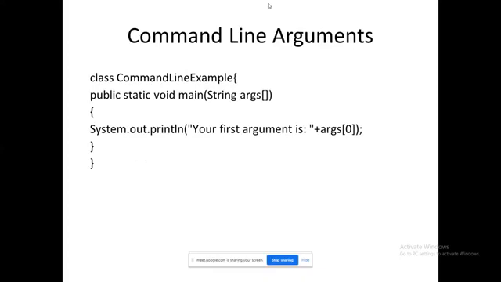Next, command line arguments. What are command line arguments? I am able to execute in the command line itself. On the first day I showed you an execution of how to execute a Java program. How will I execute it? d:/javac filename.java. Next, what I will do is java classname. Likewise I will execute it and show you.